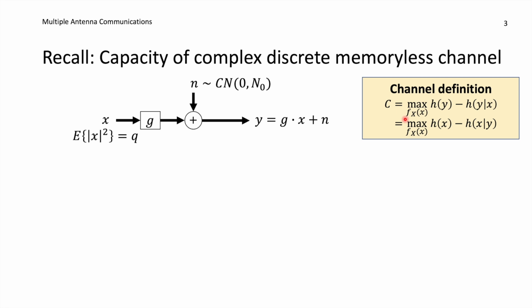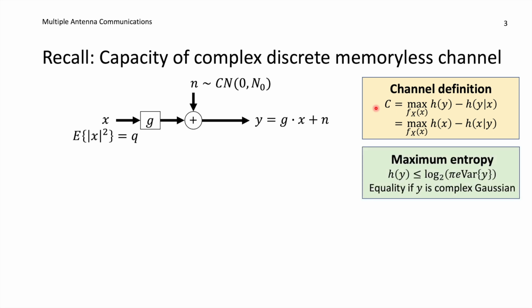We can also write this expression in the opposite order. We can take the differential entropy of the input signal X minus the differential entropy of X when we know Y, and we can maximize the difference with respect to the input distribution. On this slide I will use the first of these two options, and later we will use the second one, and the choice really depends on what kind of proof technique we are utilizing in order to compute the capacity.